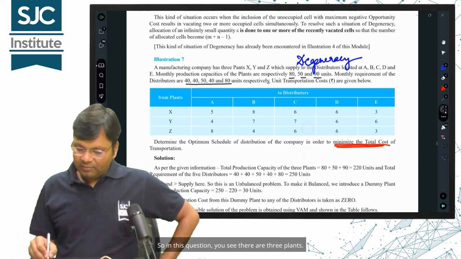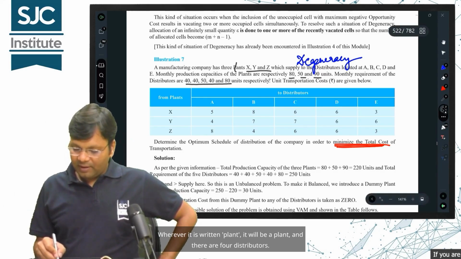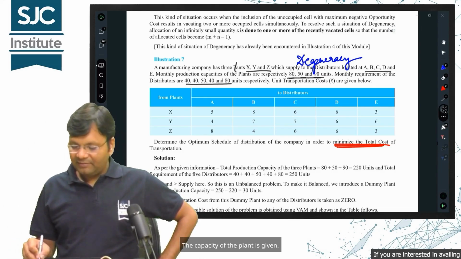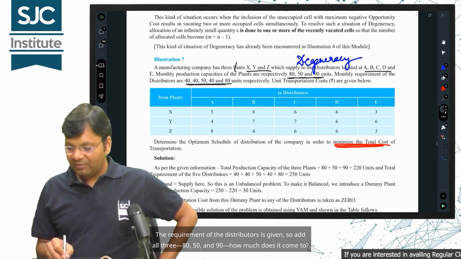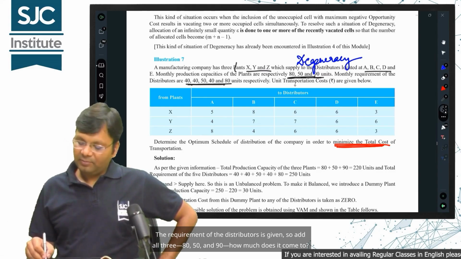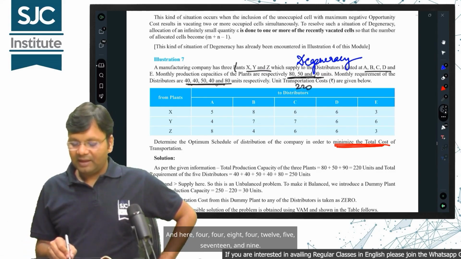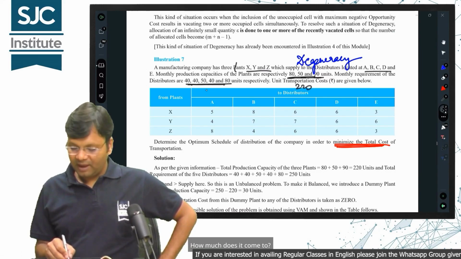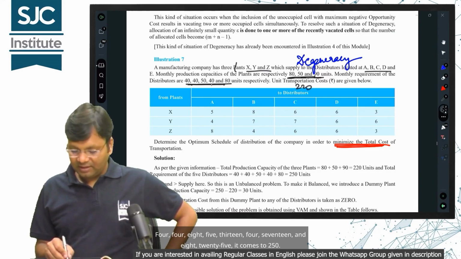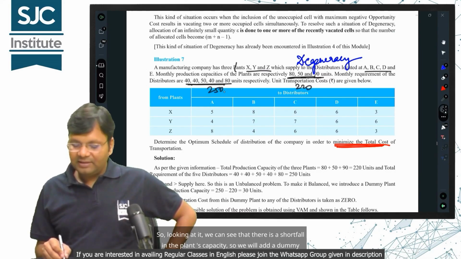So in this question, you see there are 3 plants. Wherever it is written plant, it will be a plant, and there are 4 distributors. The capacity of the plant is given. The requirement of the distributors is given, so add all of them: 80, 50 and 90, how much does it come to? 220. And here 4, 4, 8, 4, 12, 5, 17 and 9. How much does it come to? 4, 4, 8, 5, 13, 4, 17 and 8, 25, it comes to 250.